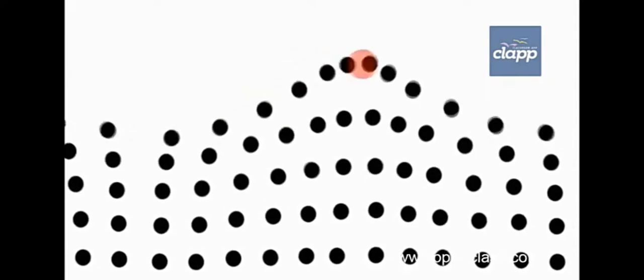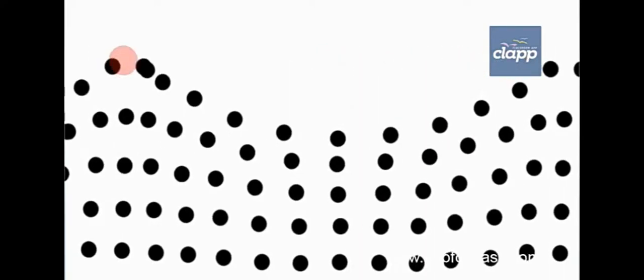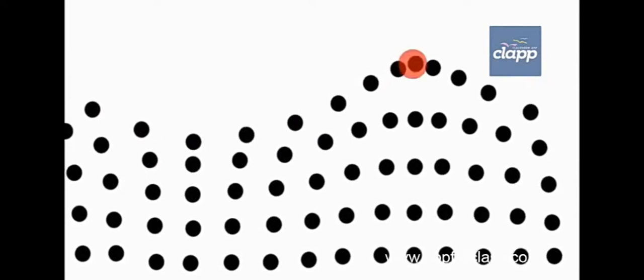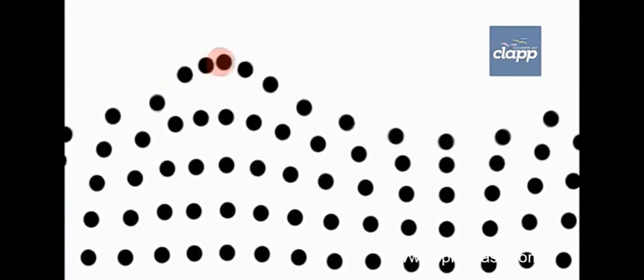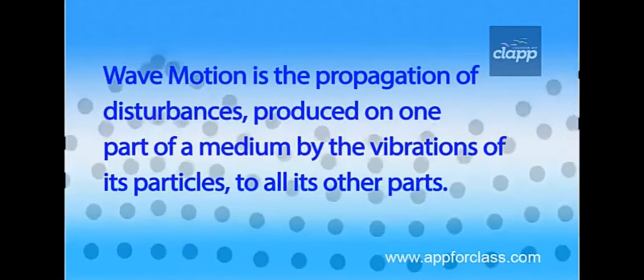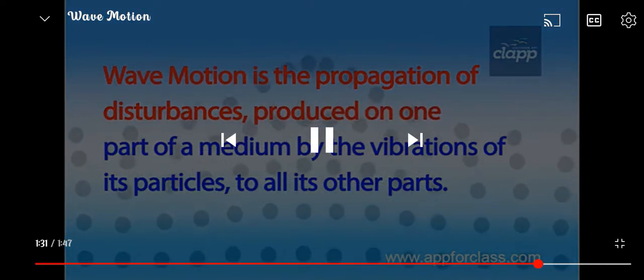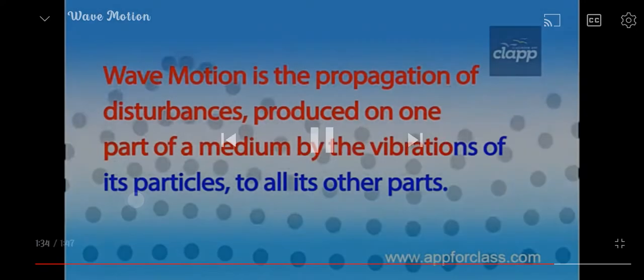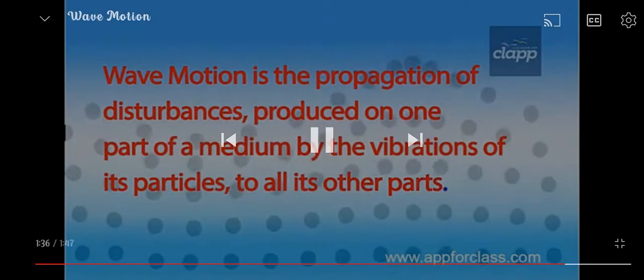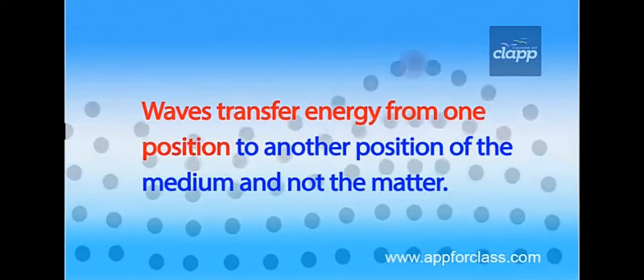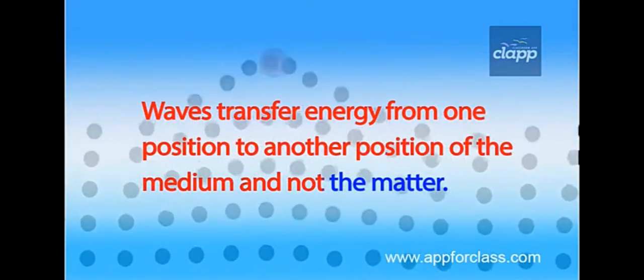Now these particles transfer their energy to the next particle, which in turn begins to vibrate. This process continues and the energy is transferred from one particle to other particle of the medium. Such motion is wave motion. Wave motion is the propagation of disturbances produced on one part of a medium by the vibration of its particles to all its other parts. Waves transfer energy from one position to another position of the medium and not the matter.